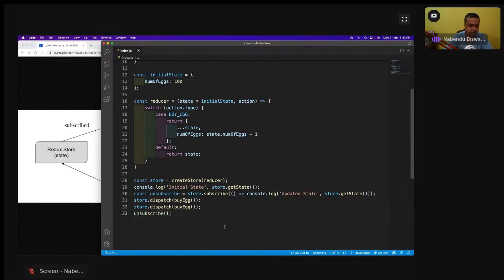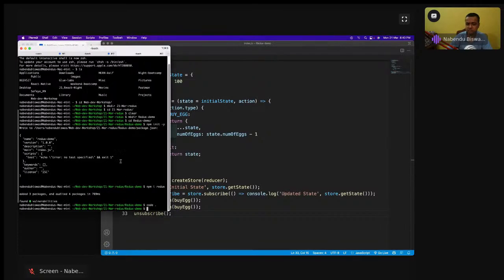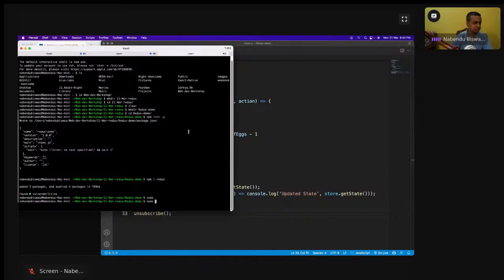Now I have to run this thing, and I will explain how it is all working, because this is one of the main concepts of Redux. I run it with node index. This is how you run a simple Node.js page, not having any routes or anything, simple.